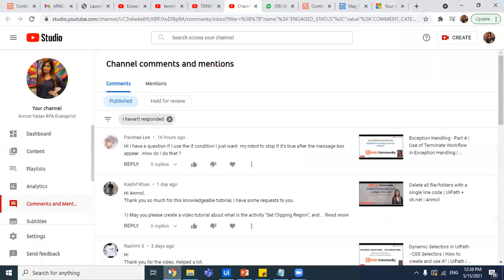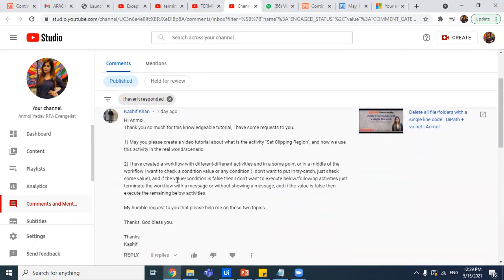So the two questions that I've picked up are almost the same. If I use the if condition, I just want my robot to stop if it's true after the message box appears. How do I do that? And there's a similar question from Kashif as well: I've created a workflow with different activities, and at some point in the middle of the workflow, I want to check a condition value, and if the value condition is false, then I want to not execute the following activities. Just terminate the workflow with a message or without showing a message.